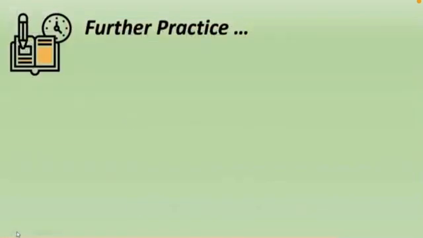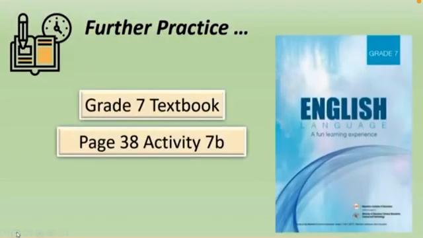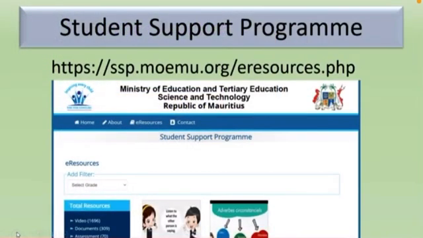You can practice more on the future continuous tense by doing activity 7b on page 38 of your grade 7 textbook. Note that this video is available on the SSP website. You can see it over again.